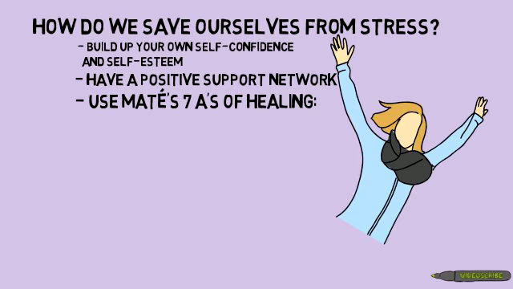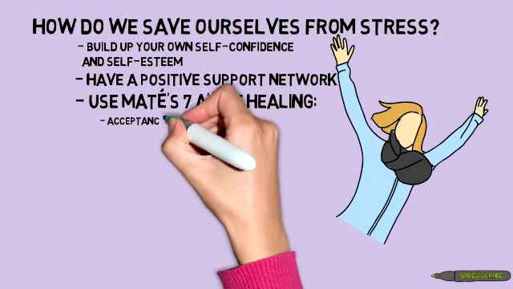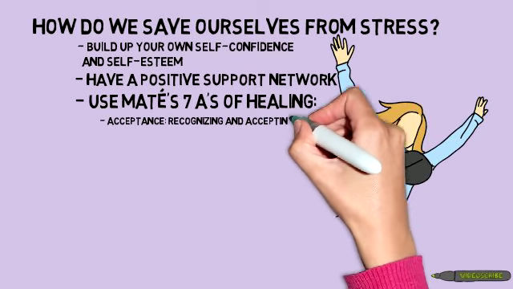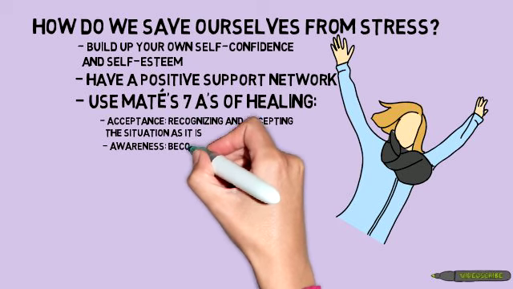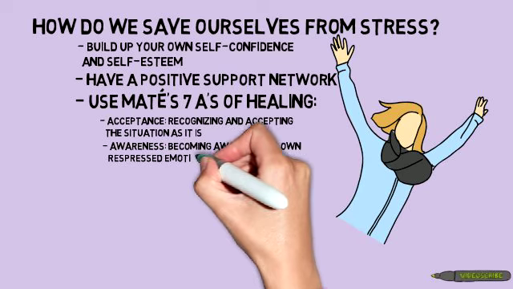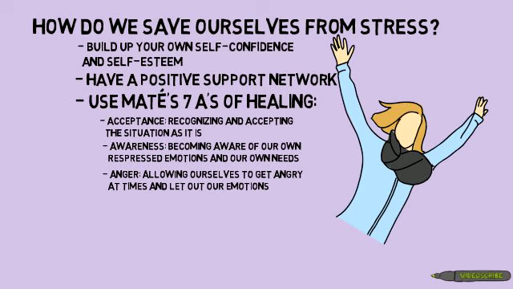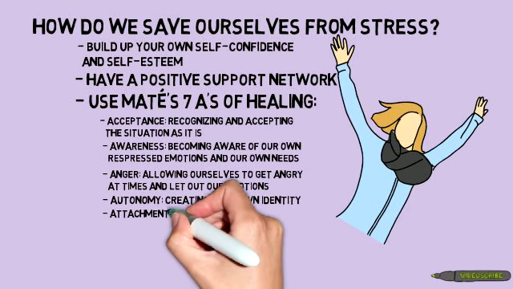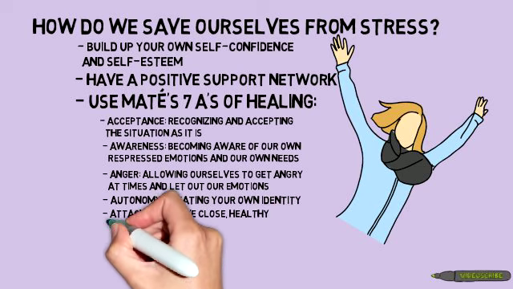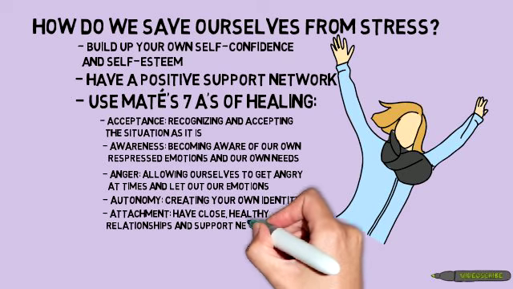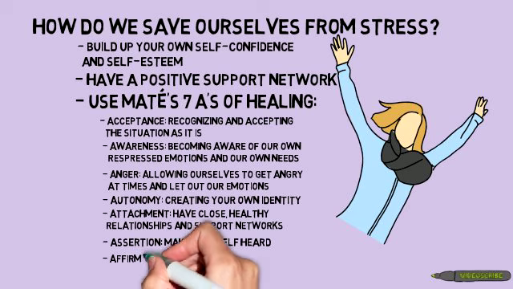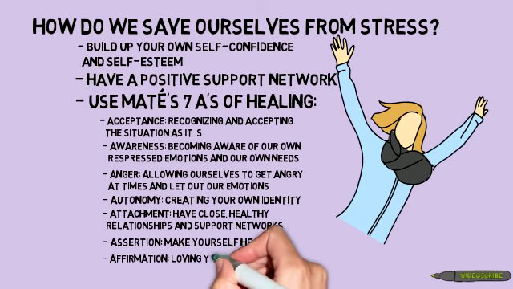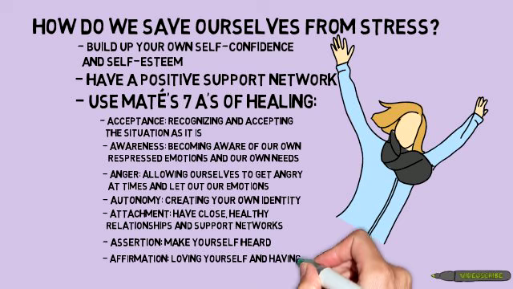Finally, you could follow Matte's 7 A's of healing. These A's are acceptance, where you recognize and accept the situation as it is. Awareness, where you become aware of your own repressed emotions. Anger, where you allow yourself to get angry at times and let out your emotions. Autonomy, where you find your own identity. Attachment, where you form healthy relationships and support networks. And finally, assertion, where you make yourself heard. Oh, and there's another one, affirmation, where you learn to love yourself and create positive goals.